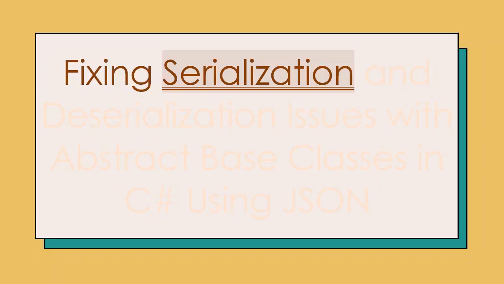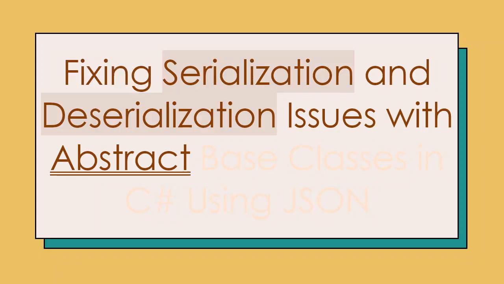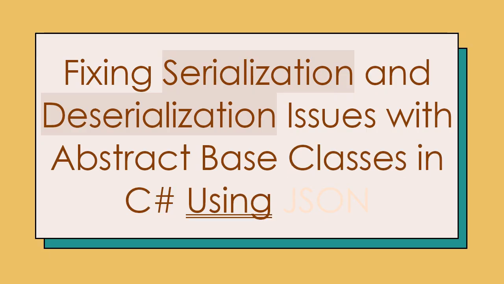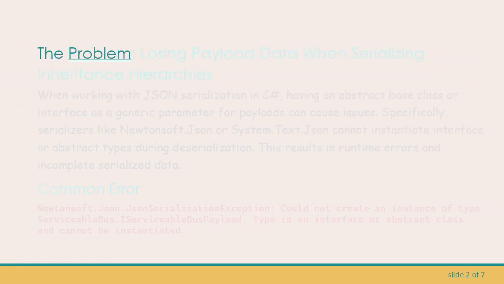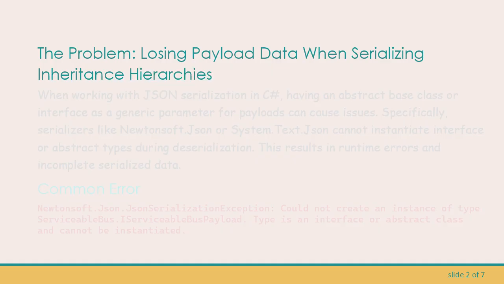Fixing serialization and deserialization issues with abstract base classes in C# using JSON. The problem: losing payload data when serializing inheritance hierarchies.